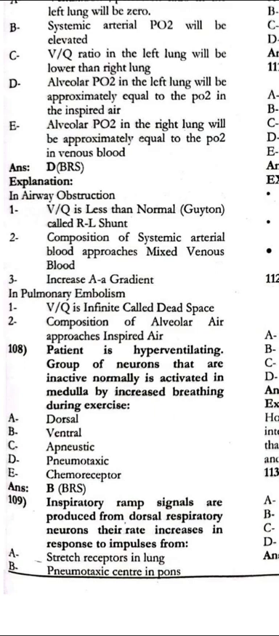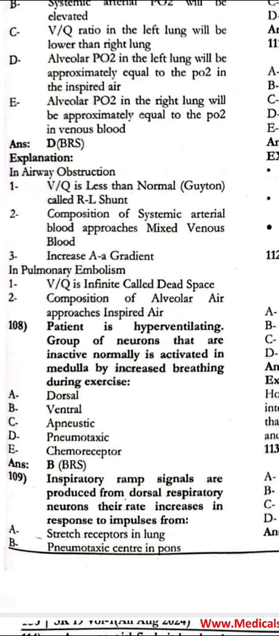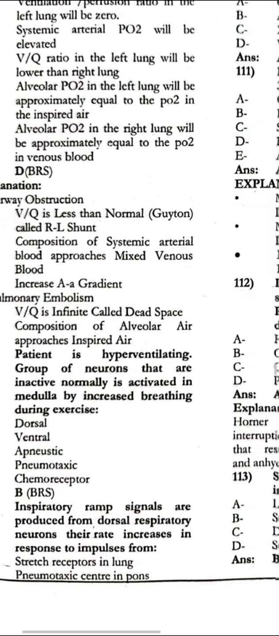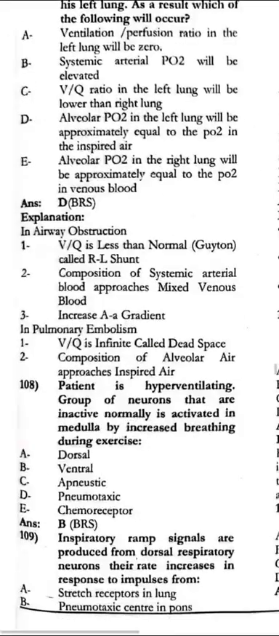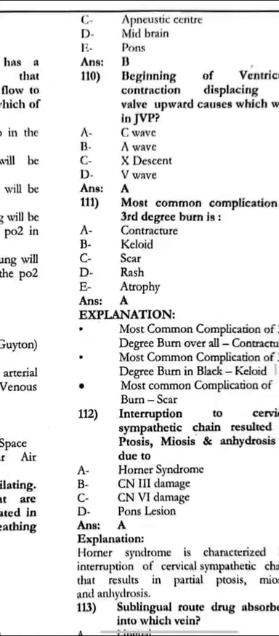A group of neurons that are normally inactive is activated in the medulla by increased breathing during exercise. That is the ventral group. The inspiratory ramp signals are produced from the dorsal respiratory neurons. Their rate increases in response to the impulses from the pneumotaxic centers in the pons.